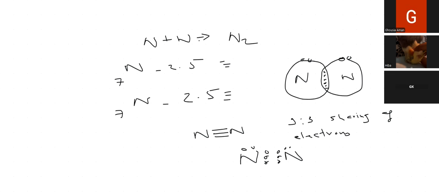So see this nitrogen, each one of them is completing the 8 electrons, and there are a total of 6 electrons in the overlapping part. So 6 electrons in the overlapping part means triple covalent bond.